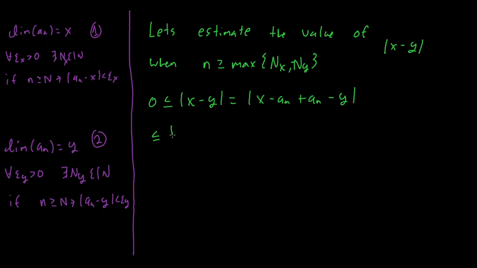By the triangle inequality, we're going to get |x minus a_n| plus |y minus a_n|. So I'll mark triangle right there, just so you know. And then, because we asked n to be the max of n_x and n_y, strictly greater than, by 1 and 2, the numbers I have right over here, we know this is going to be smaller than epsilon of x plus epsilon of y.